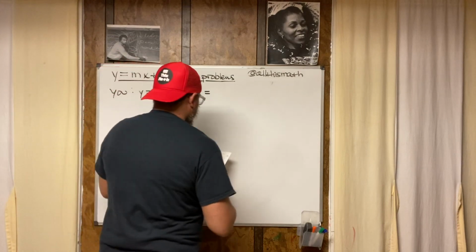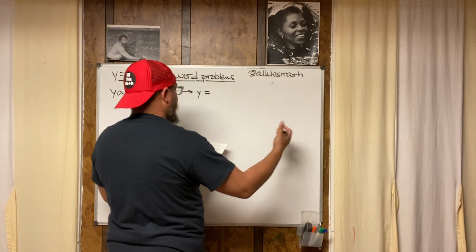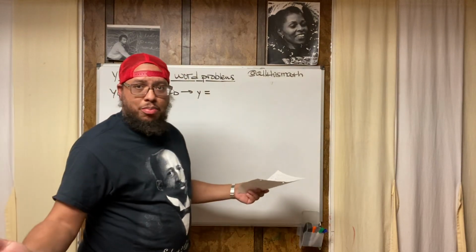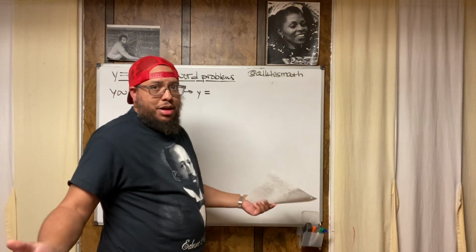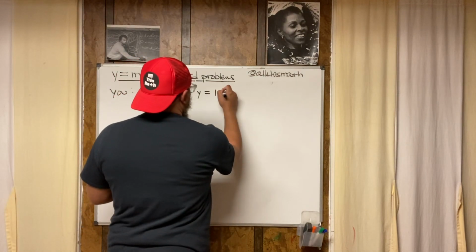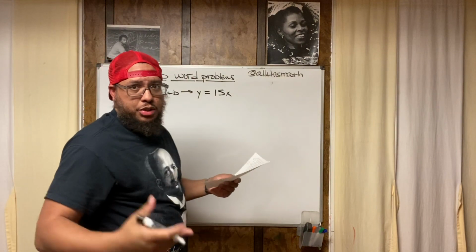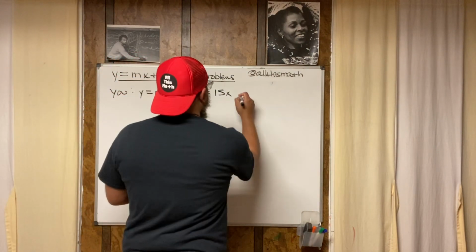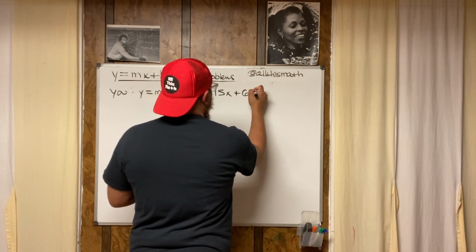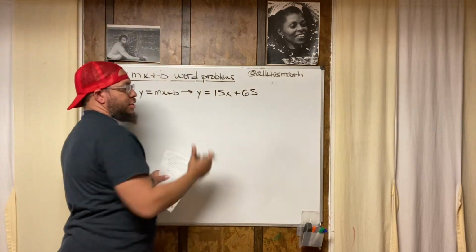So you, the main character, I'm going to say the main character in this word problem, right? Because this word problem is a story. Every word problem is a story. It's like a movie, right? So we got 15x. X is the amount of time, which we don't know, which could be anything. 15x plus 65. So the main character, that's their equation. y equals 15x plus 65.